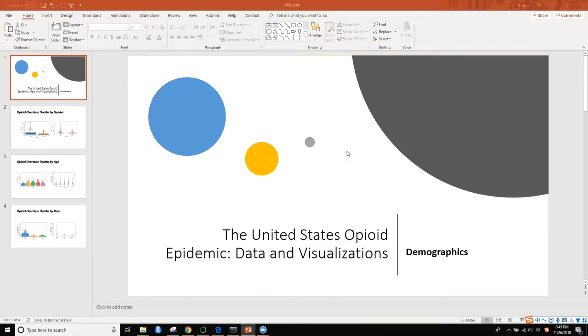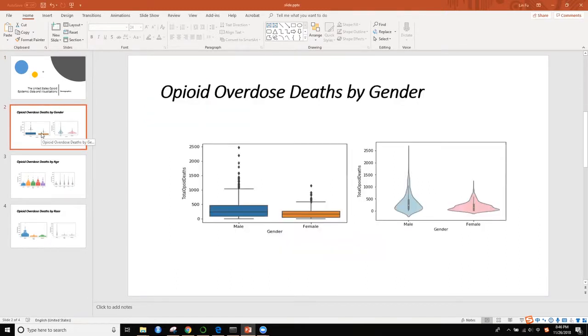Okay, this presentation is part of the final project, the United States Opioid Epidemic Data and Visualizations. It will focus on the demographic visualization and analysis. Let's take a look at the first one, the overdose deaths by gender. This visualization analysis includes the United States citizens who died from a drug overdose between 2010 and 2016.